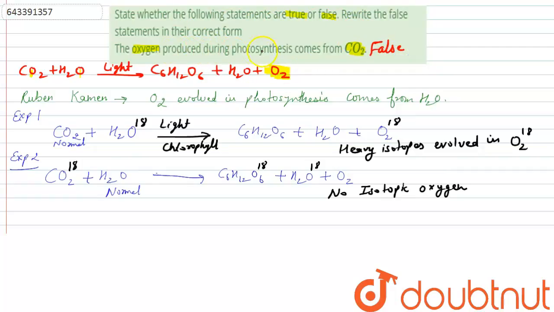Now we have to correct this statement. The oxygen produced during photosynthesis comes from the water molecule.